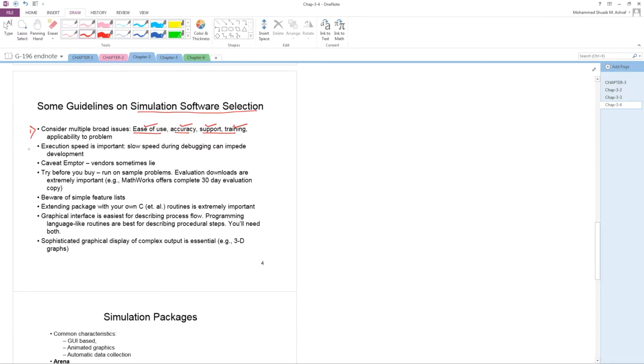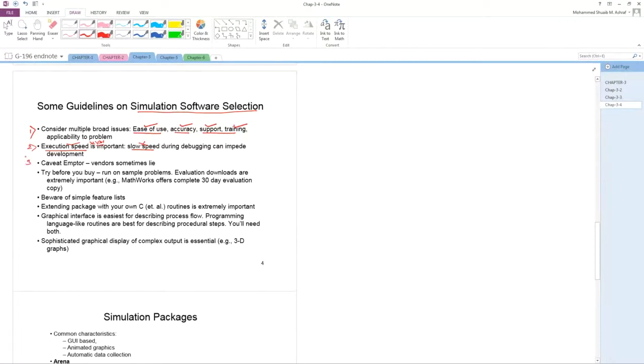Next you will see is execution speed. The execution speed of the software must be good, because slow speed will create a problem. So slow speed creates a problem, and execution speed must be high.